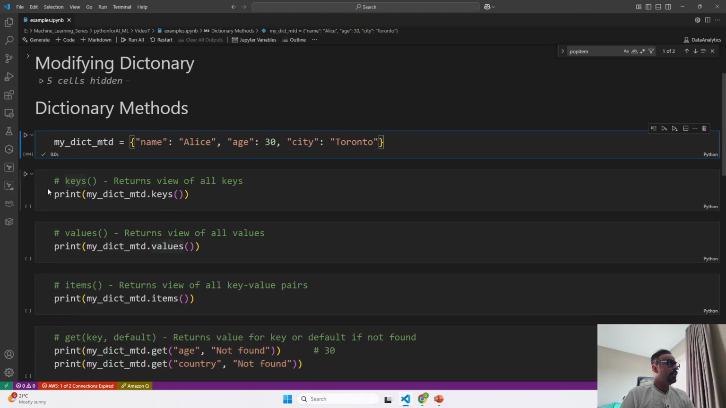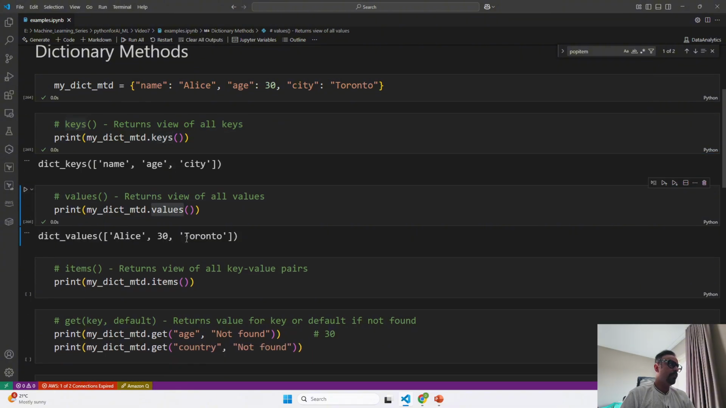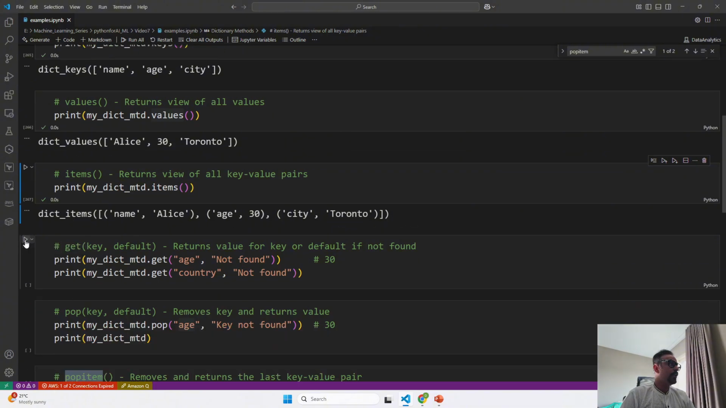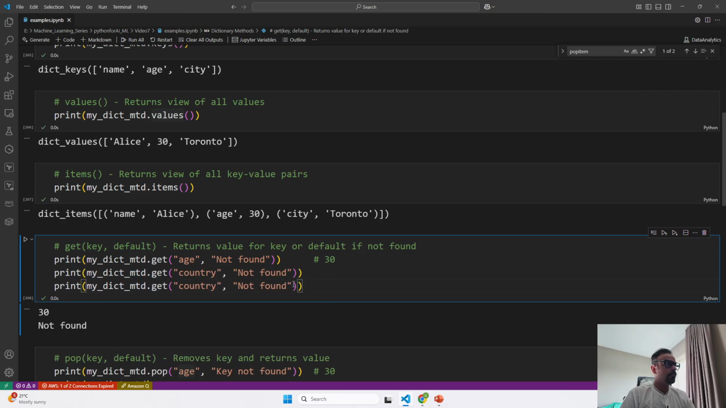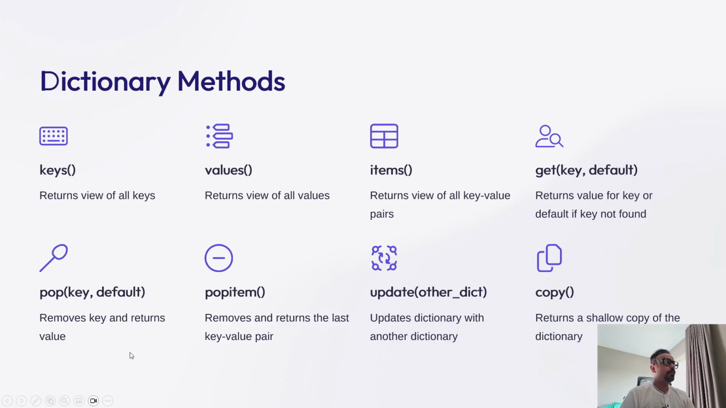So this is our dictionary and this is the first method, keys. It gives us the keys that we already saw, and the second method gives us the values. The third one is items, which returns us the list of items. And the fourth one is get, which returns us the value if it is found. If not, we can give a default message. If we don't give a default message, then it will give us a None object. If I remove this, you will see it is returning a None object.